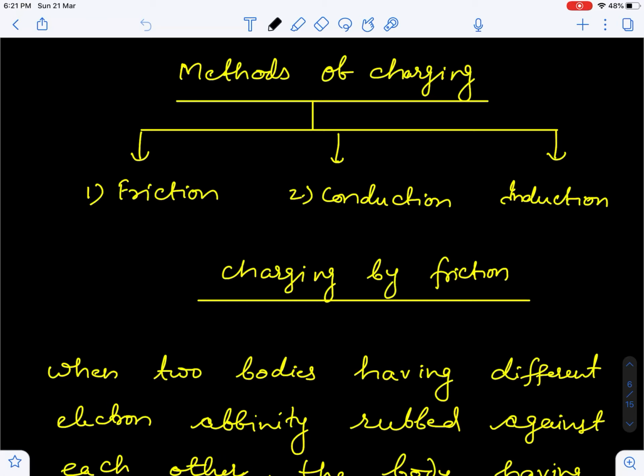In this lecture we are going to study the methods of charging. As I have already discussed, there are three methods of charging: friction, conduction and induction. What is charging? This I have discussed in the very first class.